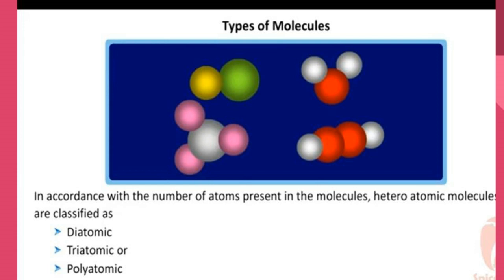Similarly, the water molecule contains 2 hydrogen atoms and 1 oxygen atom, so its atomicity is 3. It is a hetero-triatomic molecule. So the classification is: atomicity 2 we call diatomic, 3 we call triatomic, and more than 3 we call polyatomic.